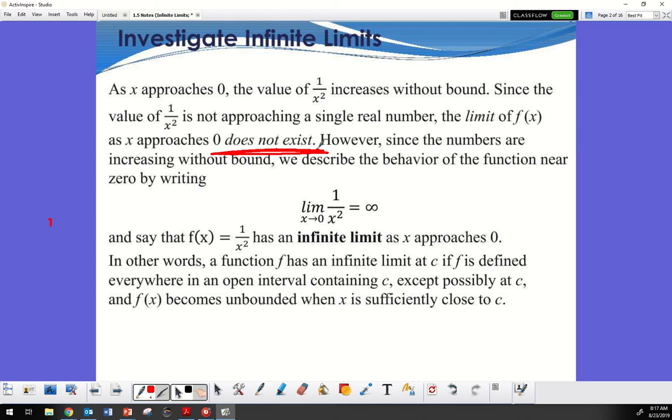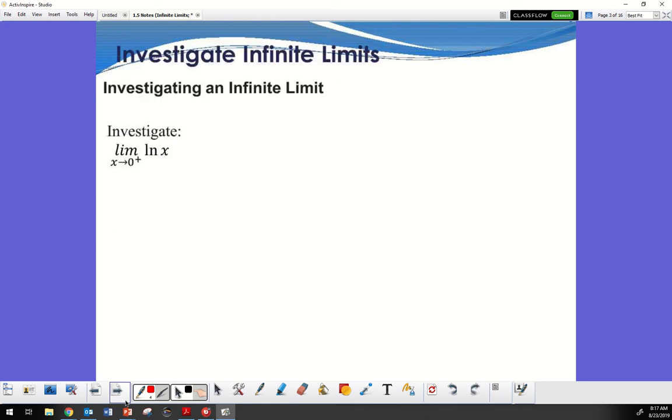What does unbounded mean? It means no bounds. It goes on forever, right? You can't put a cap on it. All right, investigate the limit as x approaches 0 from the right-hand side.